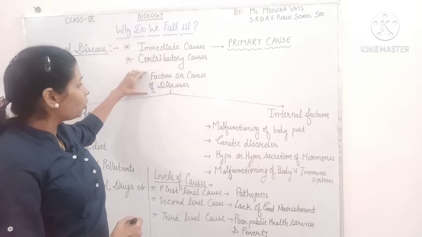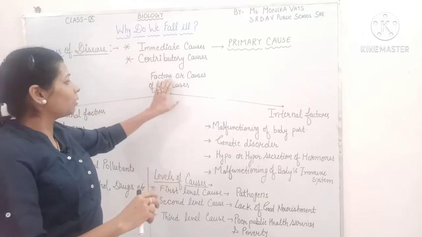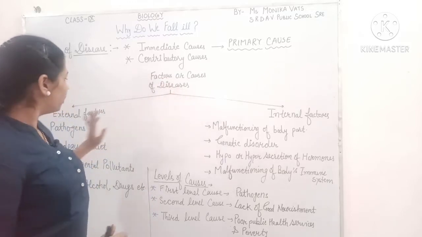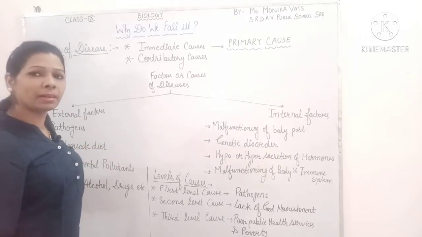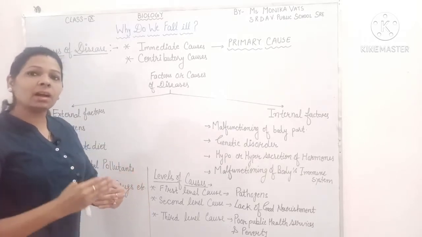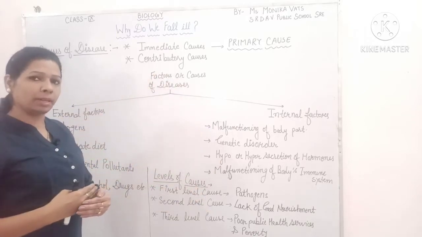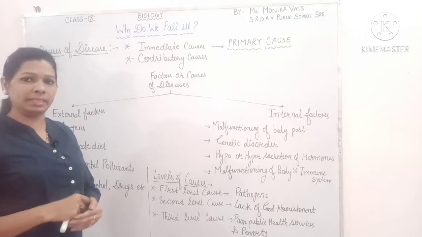And there is one more type of differentiation in the causes of diseases. Factors or causes of diseases may be of two types. One is known as external factors. External factors means the causes which externally enter into the body and cause diseases.